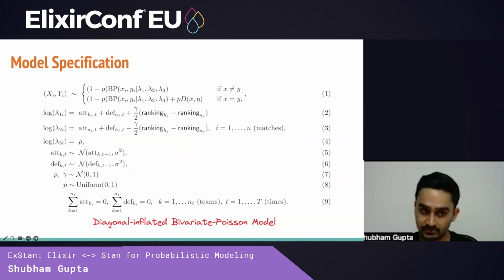So the model itself consists of these equations. The key part here is that this is a diagonal inflated bivariate Poisson model. Breaking this down, Poisson essentially is used to count the number of times a specific outcome occurs. Here it's used to count the number of goals. Bivariate means that we count the number of goals both for the home team and the away team. And diagonal inflated means that we use a modification of the Poisson model that allows for nil-nil draws more.